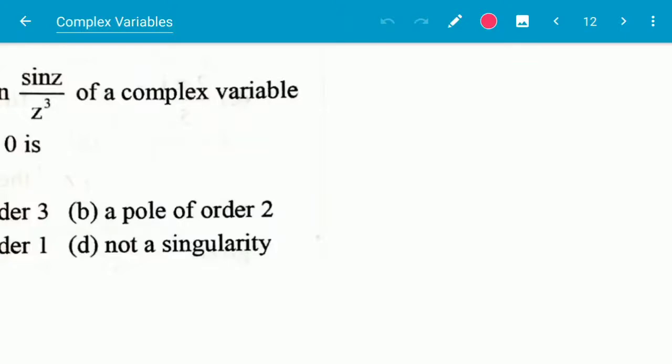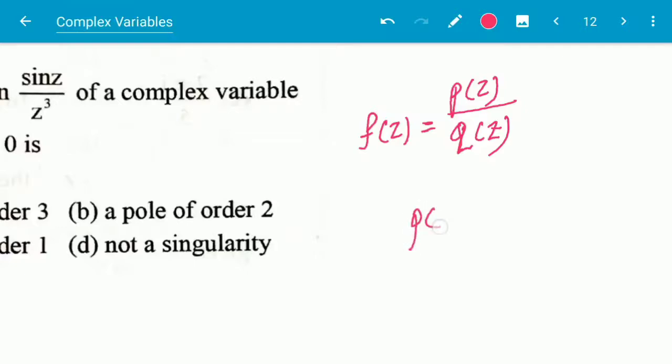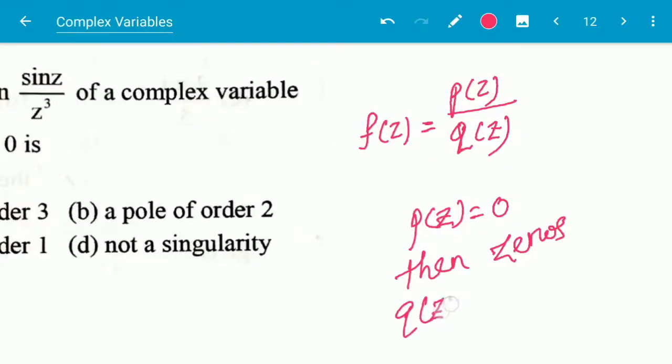Suppose the function f(z) is equal to p(z) by q(z). The values of z for which p(z) is equal to 0 are called zeros, and the values of z for which q(z) is equal to 0 are called poles.